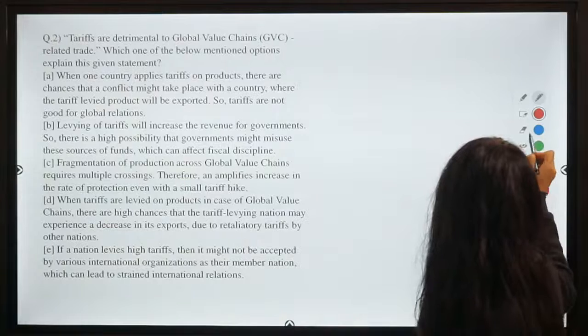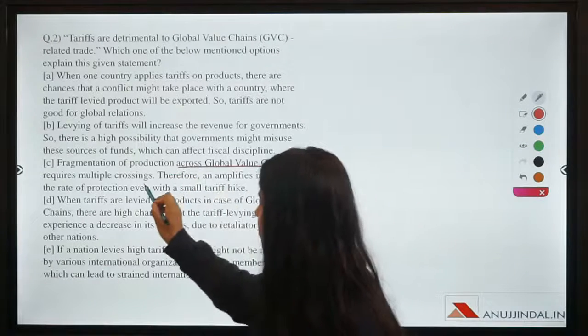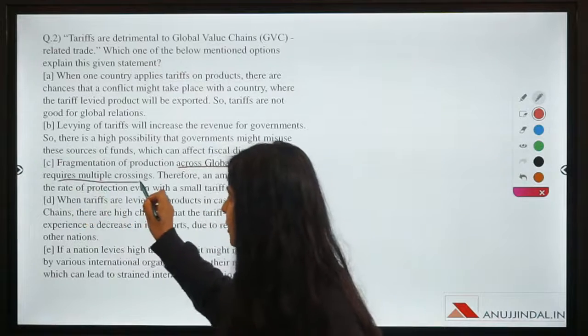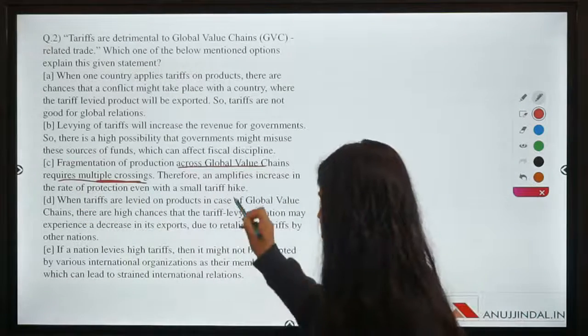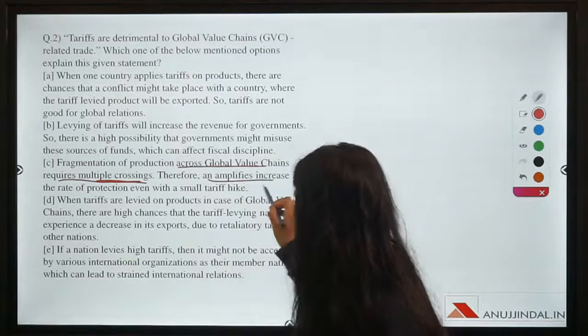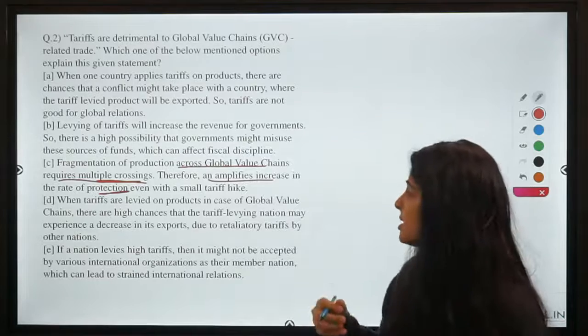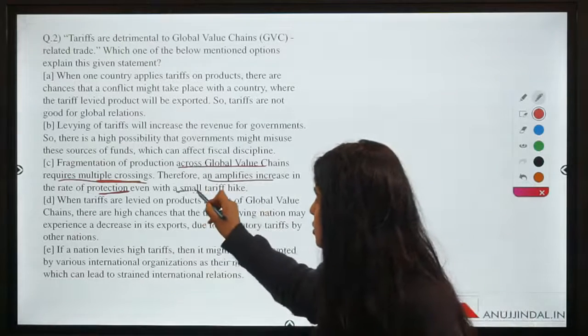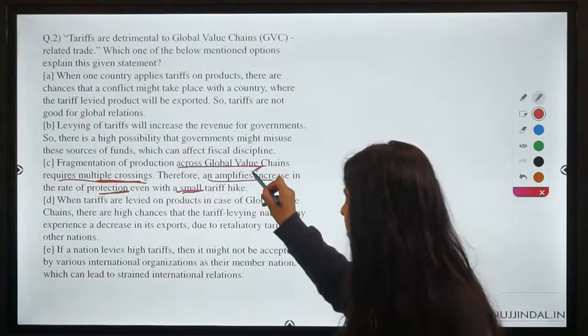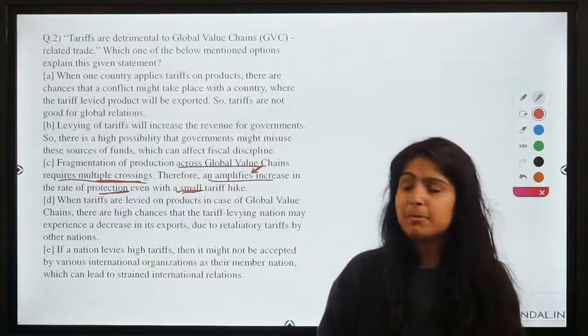You can see here the statement says fragmentation of production across global value chains requires multiple border crossings in different nations. Therefore, it amplifies the increase in the rate of protection, that is the tariff. If tariff is hiked even with a small amount, it amplifies. What is the meaning of amplified? It gets bigger and bigger again.